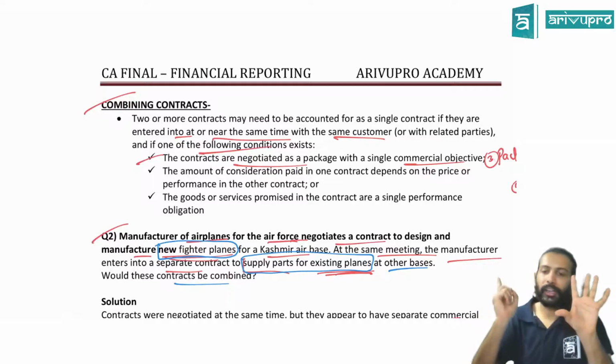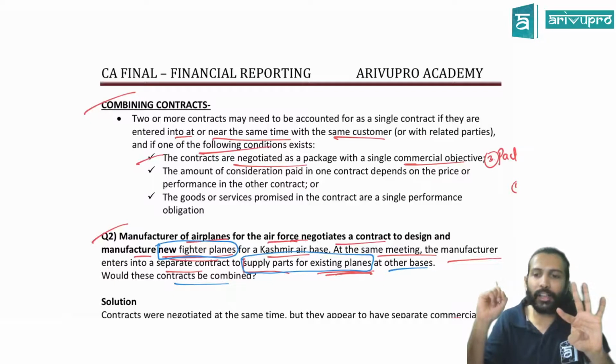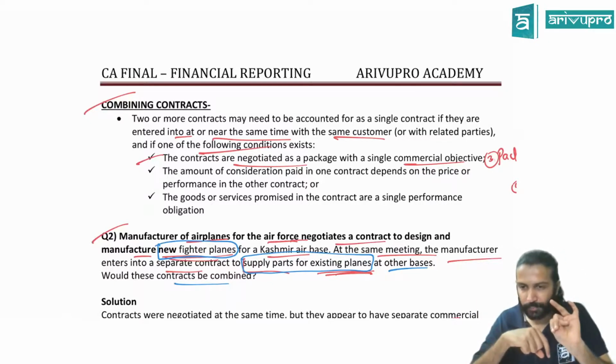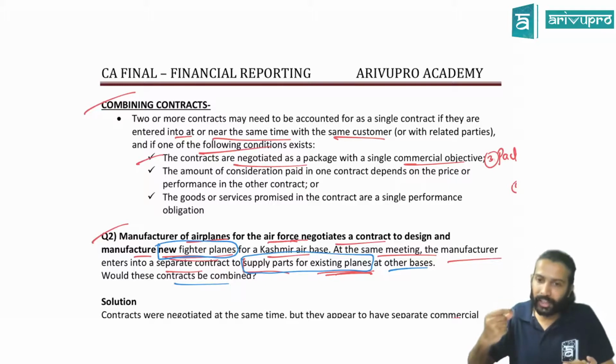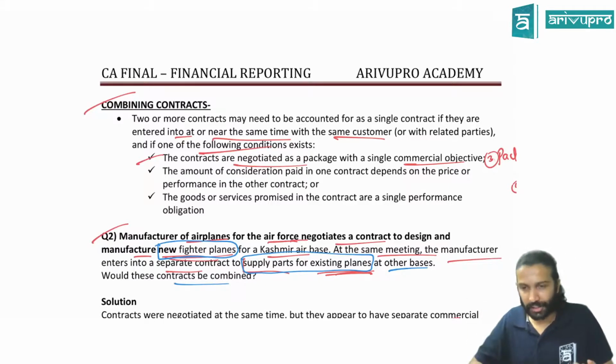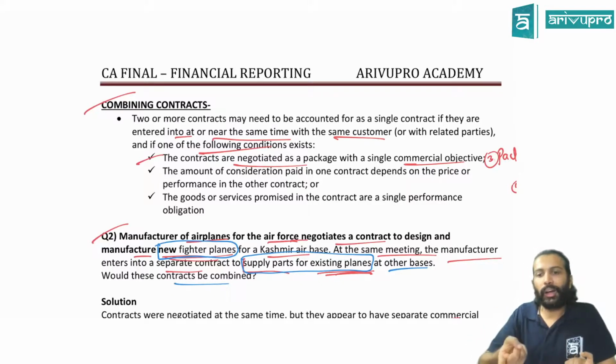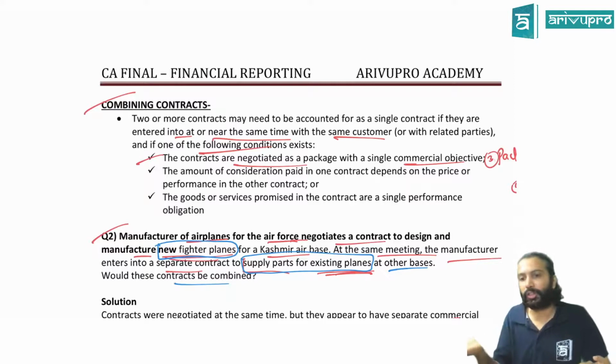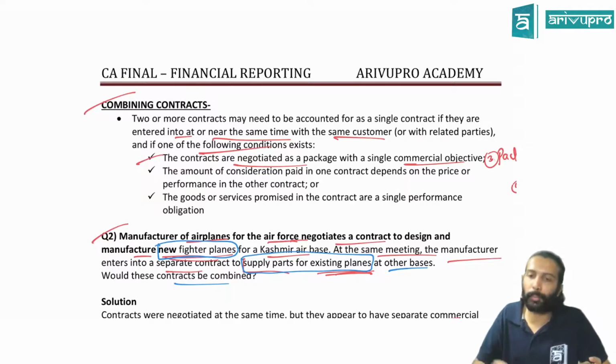For the first 2, it should be entered into with the same customer, at nearly the same time. And one of the following: it should be negotiated as a package with the same commercial objective, or the price of one depends on the price or performance of the other. If you cancel one, the second one also gets automatically cancelled. Like that.